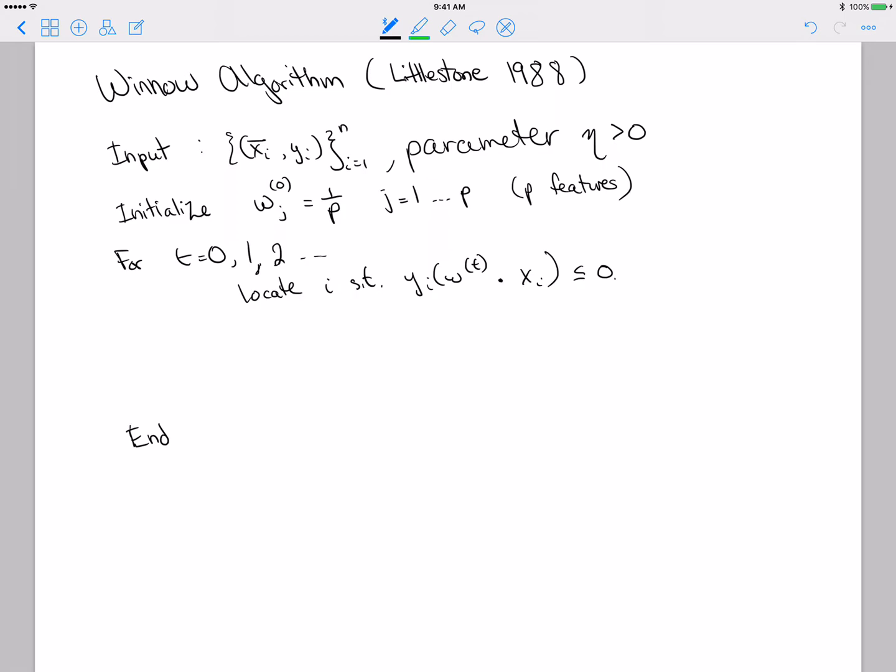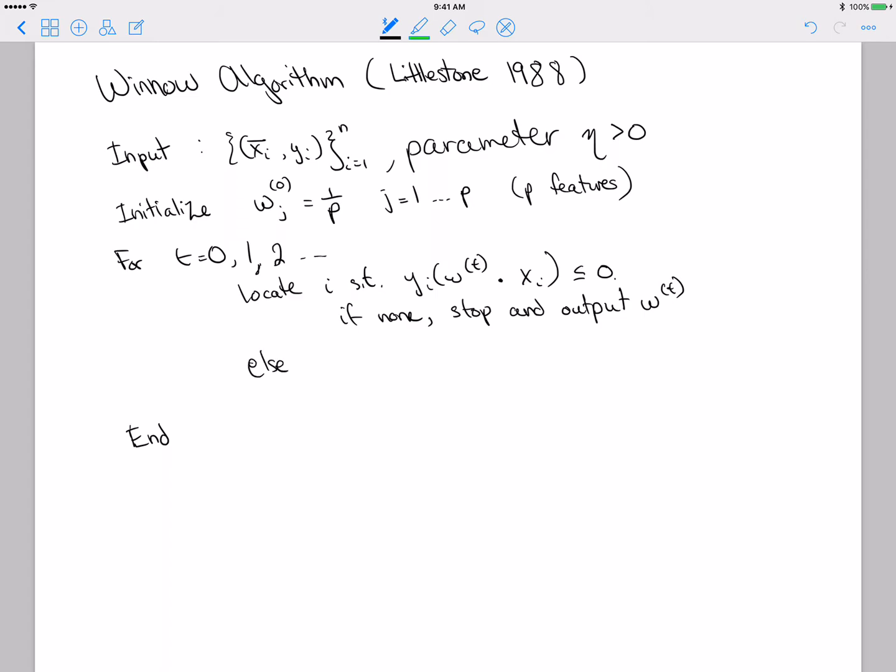If there are no points like that, of course you're done, because it means you have no misclassified points. In that case you would stop and output the weight vector at that time.